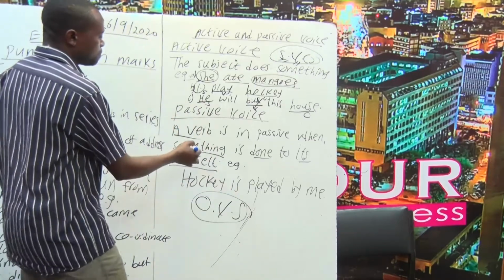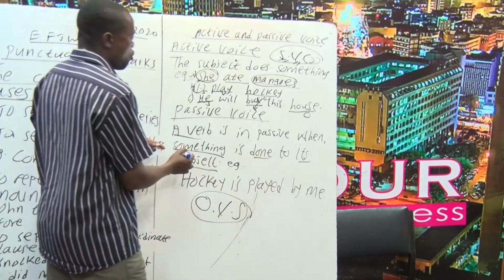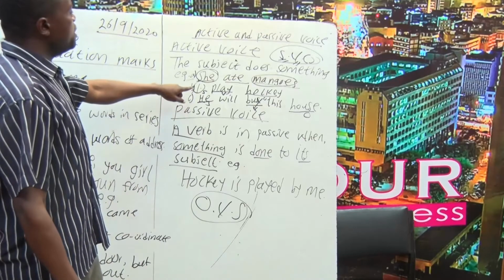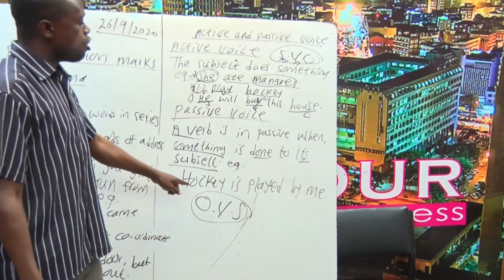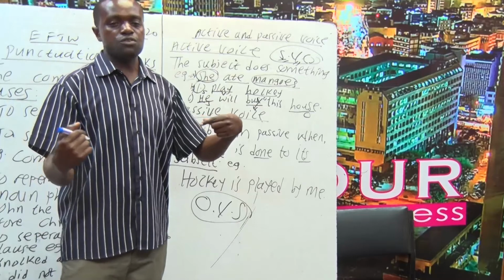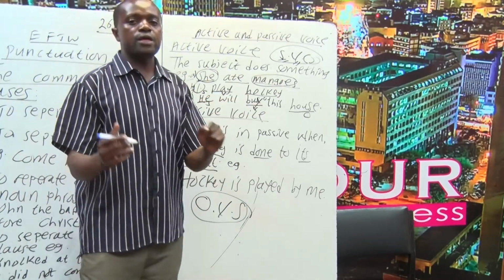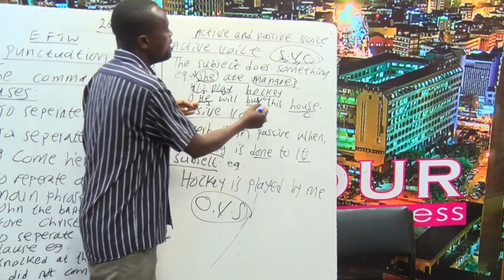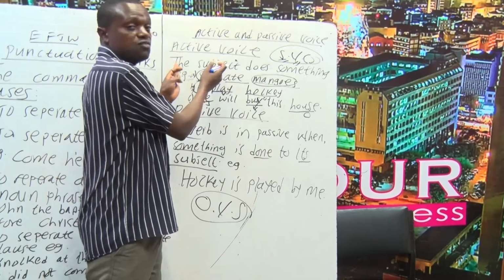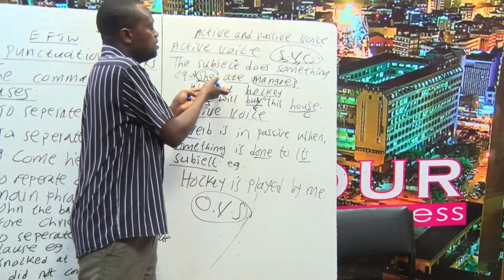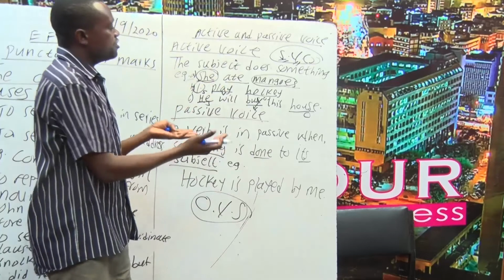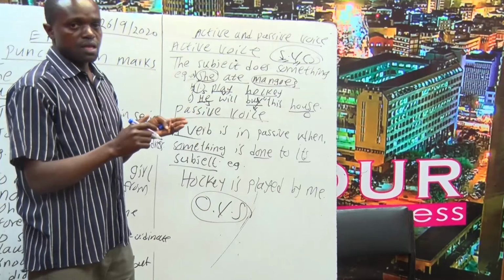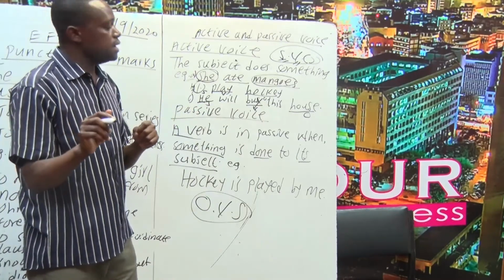So you're saying that a verb is in passive form when something is done to its subject. For example, instead of saying I play hockey, you say hockey is played by me. Whereas instead of saying he will buy this house in active form, now we are changing this sentence into the passive form. The sentence will become this house will be bought by him.